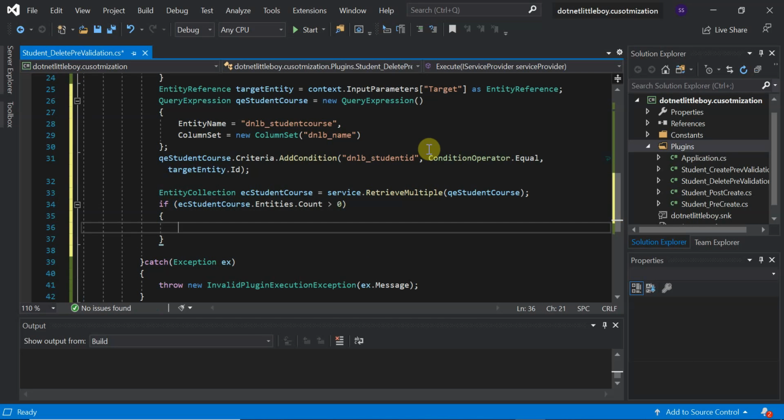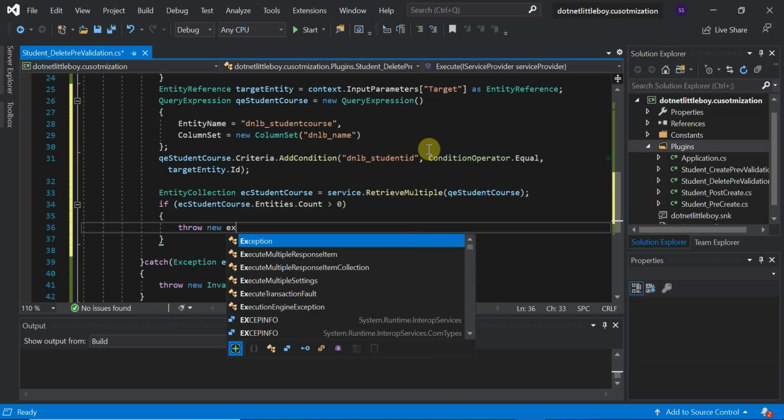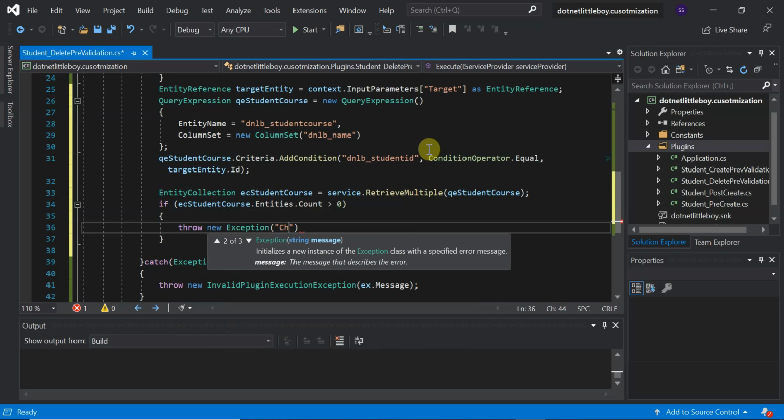In this case we'll throw an exception: throw new exception, child record of student course found, cannot delete this record.